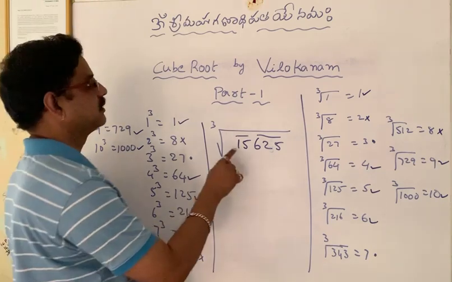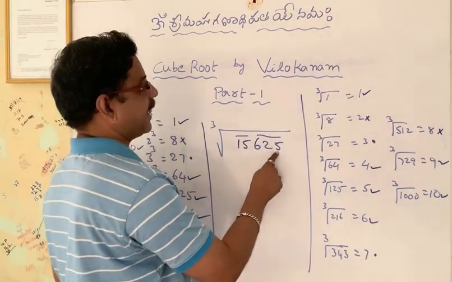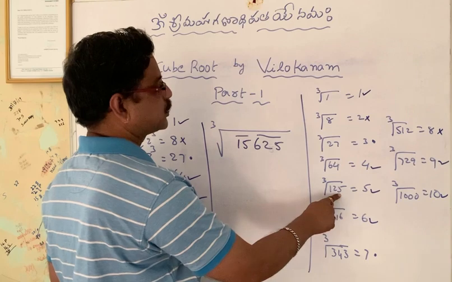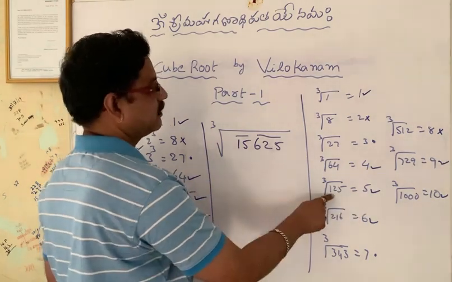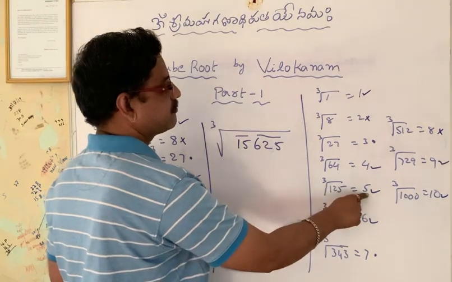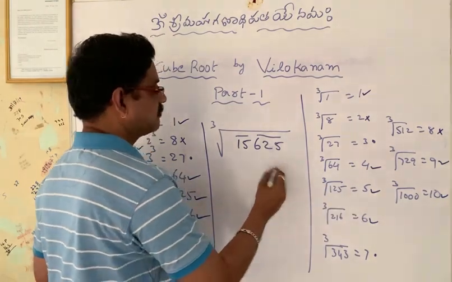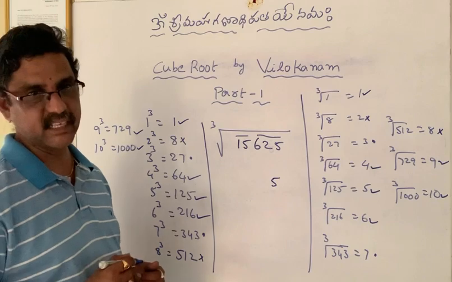So first, this is a perfect cube ending with 5. A perfect cube ending with 5, its cube root ends with 5. So the units place of the answer is 5.